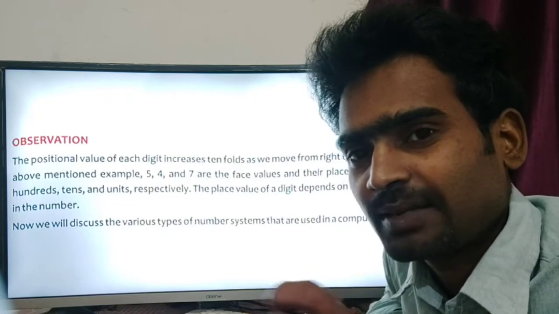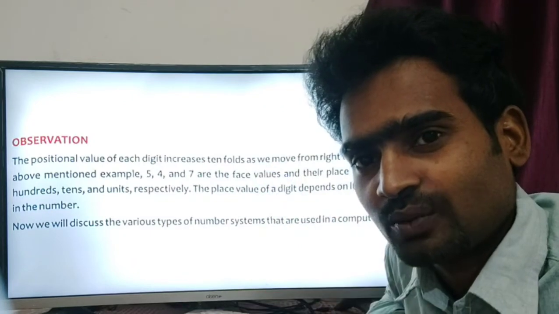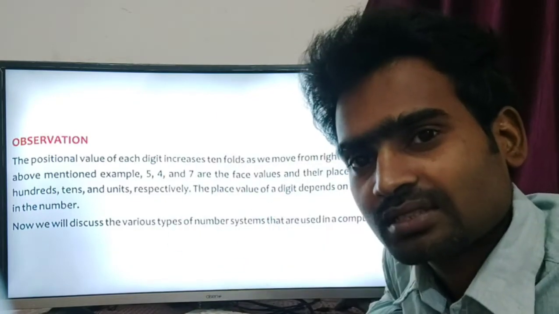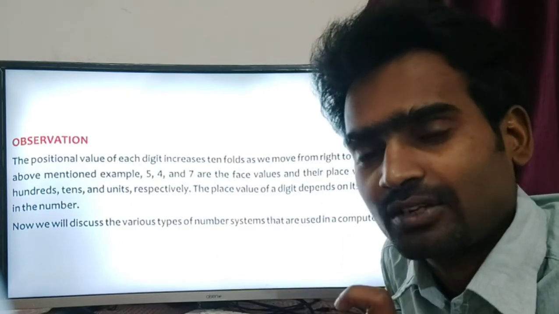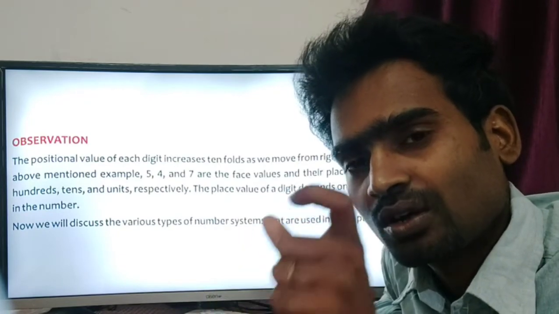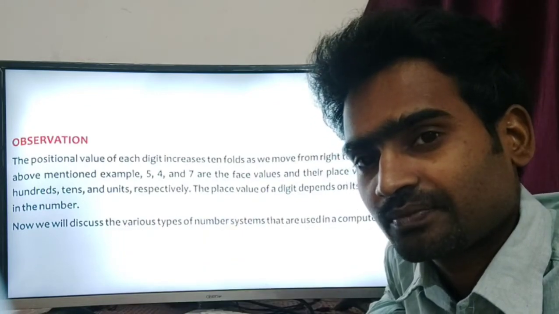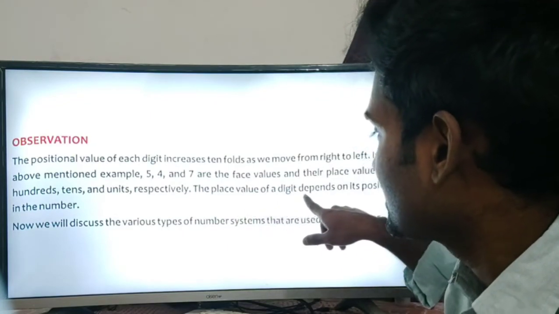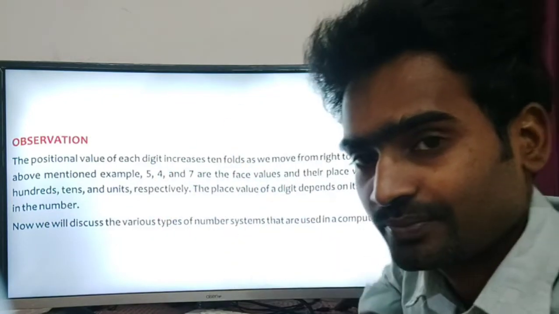And what is place value? So we know the meaning of place, right? Units, tens, hundreds, thousands, lakh, 10 lakh, crore. So likewise it will go on. That's called place value. Face value is the original number. Remember it. Face value is called the original value. Place value is the units position. Remember it. Okay. And the place value of a digit depends on its position in the number. It's the position, not the value.